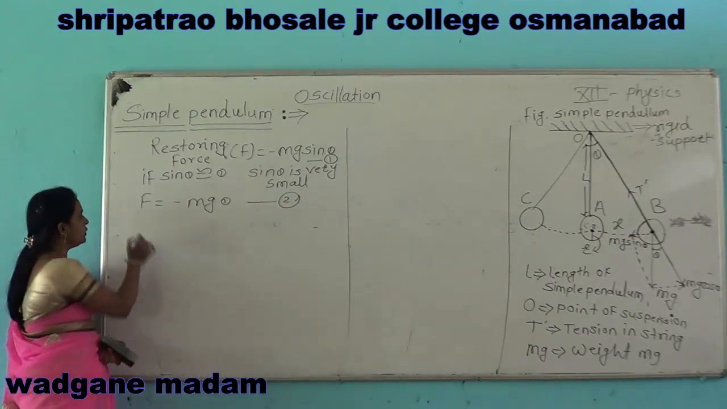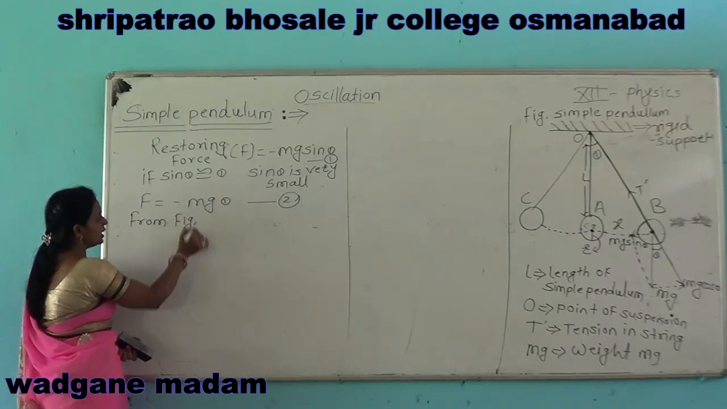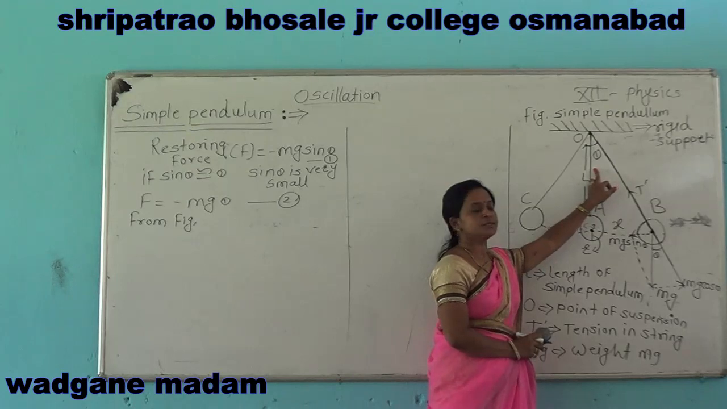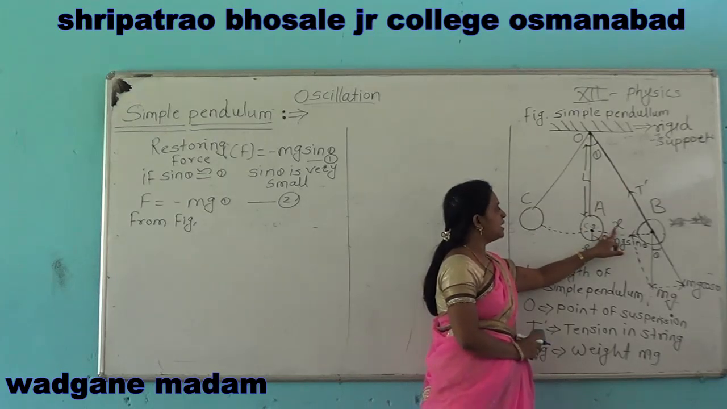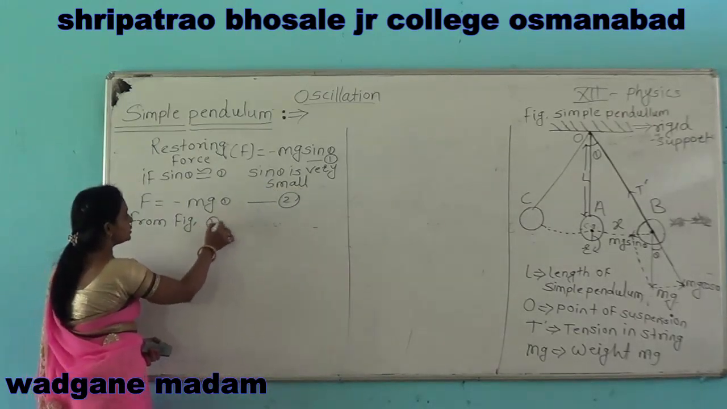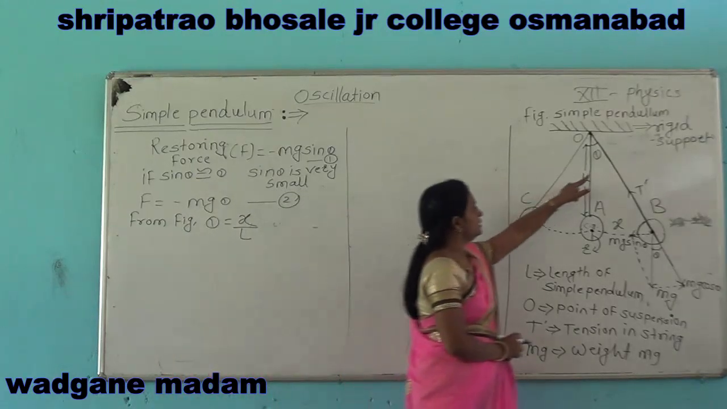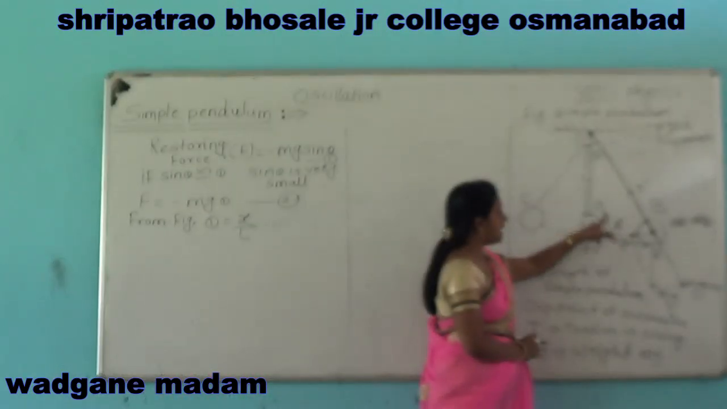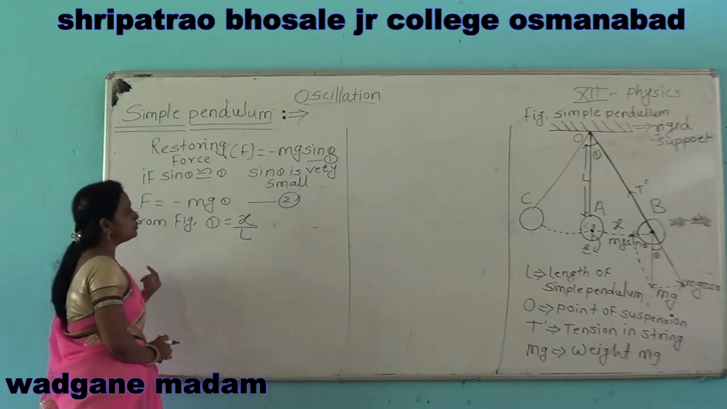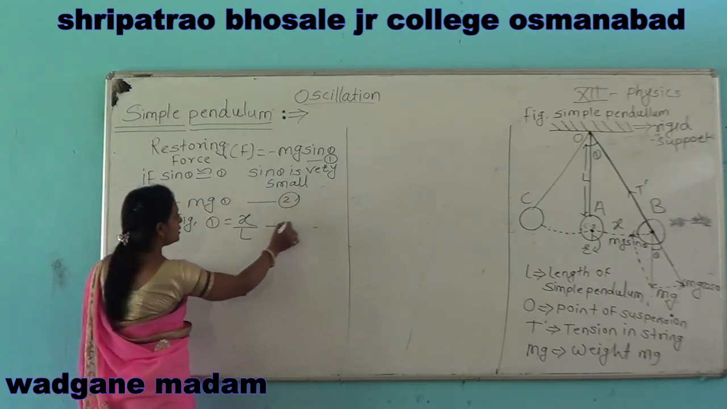Then from the figure we can write this angle theta is equal to arc divided by radius. Therefore, angle theta is equal to x divided by L. This angle theta is equal to x by L. Say this equation number 3.